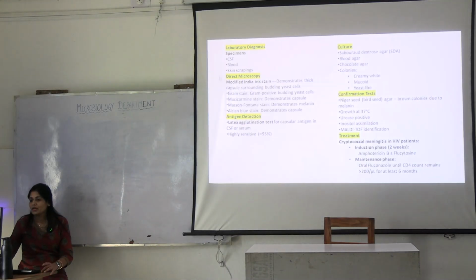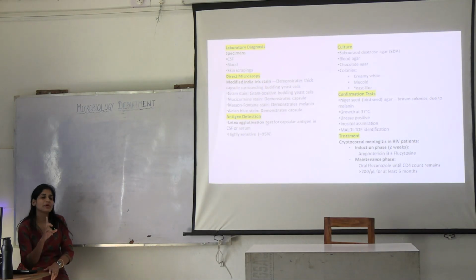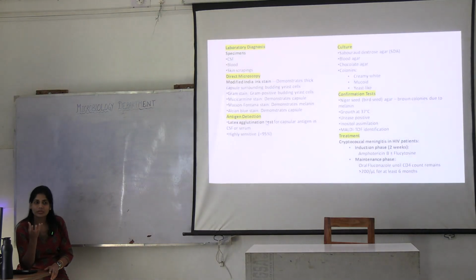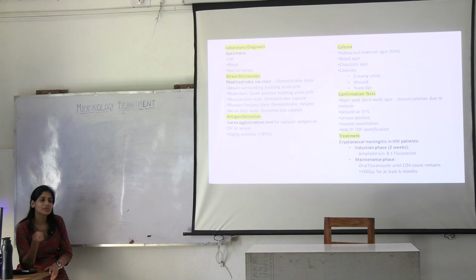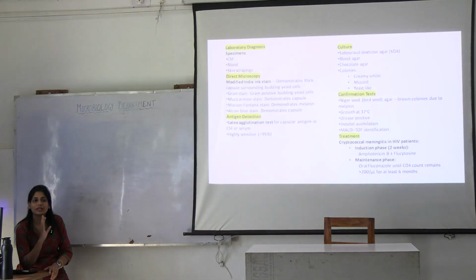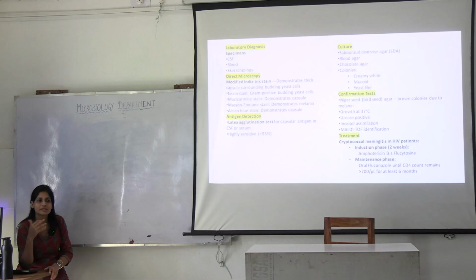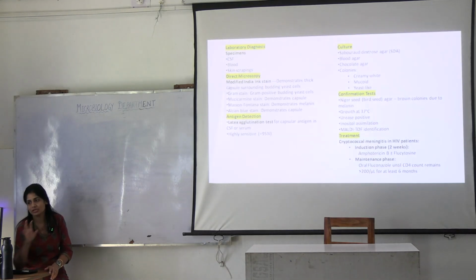In case of direct microscopy, always remember that you're performing the wet mount directly from the CSF sample. That will give you a better picture of the capsule, right? If you are observing the capsule on the subcultured plate, the capsules will start losing their characteristics. So the capsule will not be visible as much.